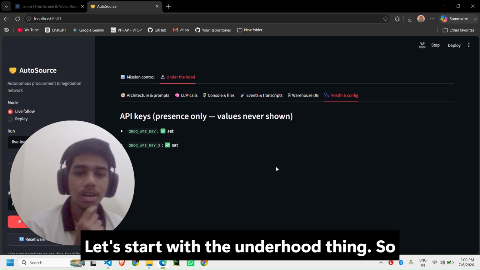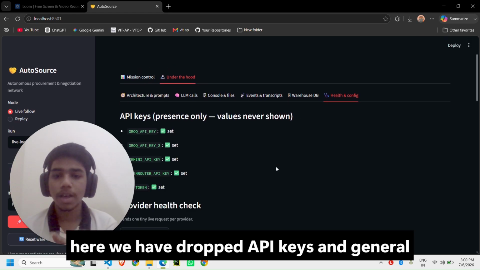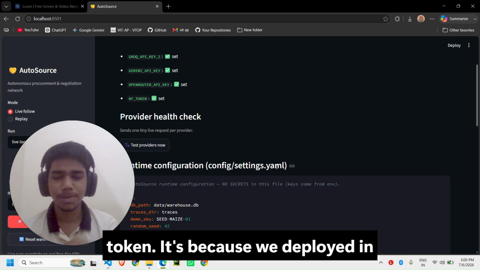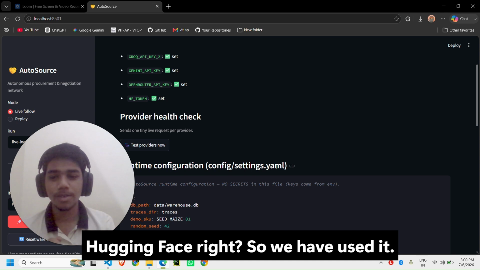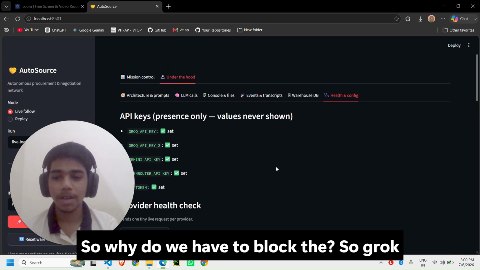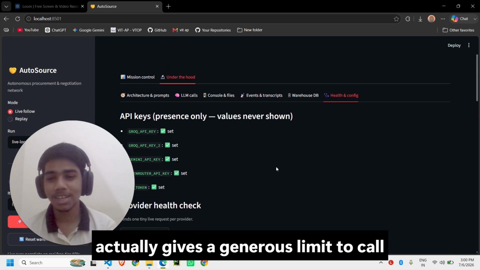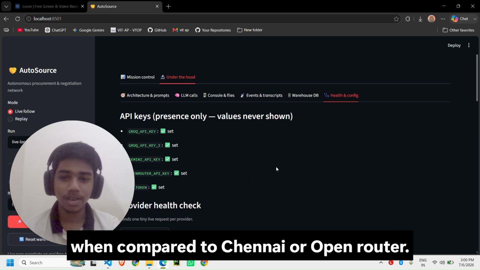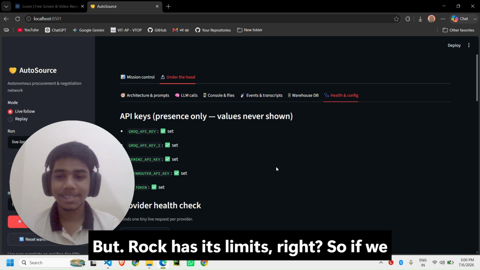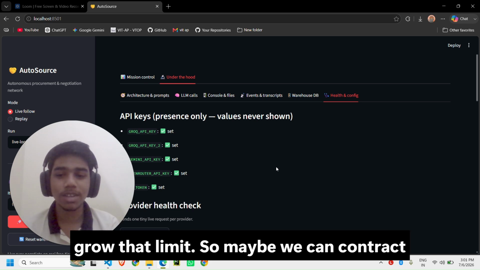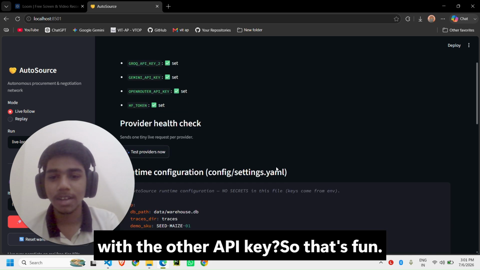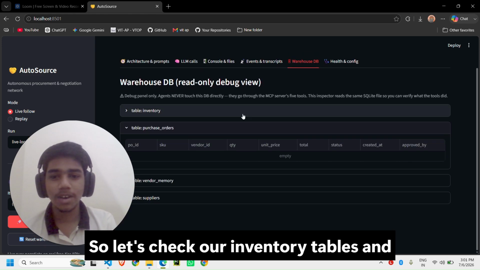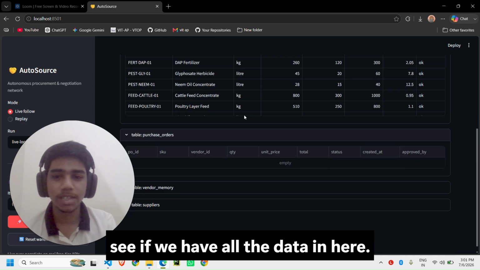Let's start with the under-the-hood things. Here we have Grok API keys, Gemini API keys, OpenRouter API keys, and an HF token, because we deployed on Hugging Face. So why do we have two Grok API keys? Grok actually gives a generous limit to call its LLMs at a very high frequency compared to Gemini or OpenRouter. But Grok has its limits, so if we cross that limit, we can switch to the other API key. So let's check our inventory tables and see if we have all the data in here.